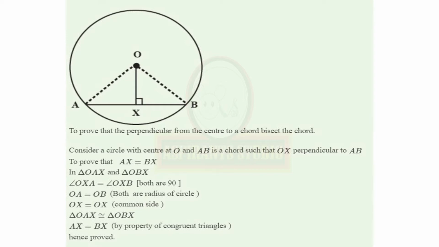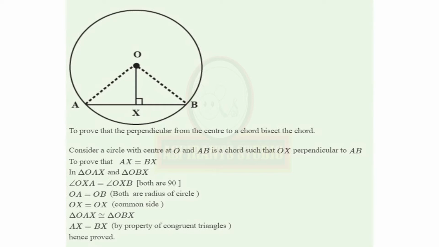Consider a circle with center at O and AB to be a chord such that OX is perpendicular to AB. So you are given segment AB is a chord of a circle with center O. You can see page number 77 in your textbook. In your textbook it is segment OB perpendicular to chord AB. I have taken OX. Segment OX is perpendicular to chord AB.